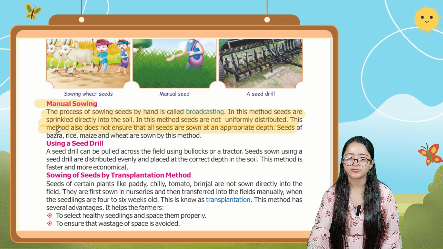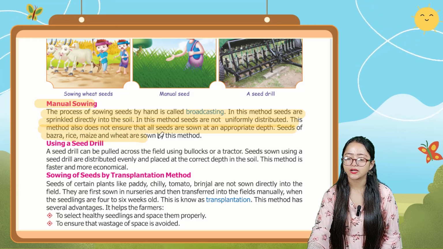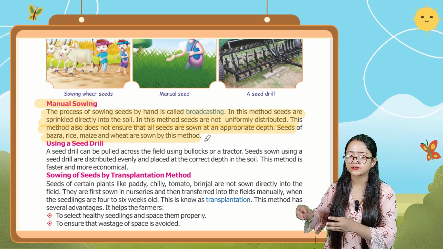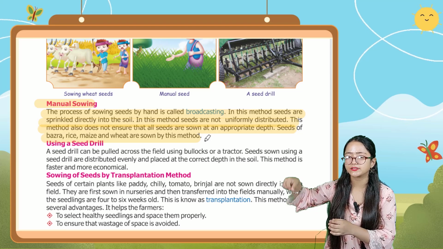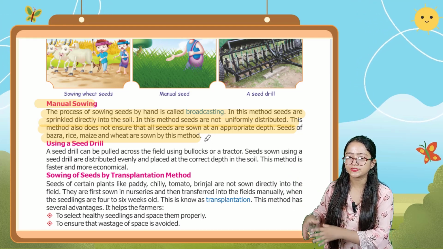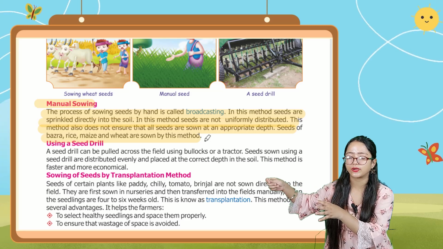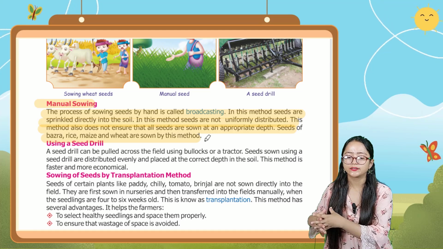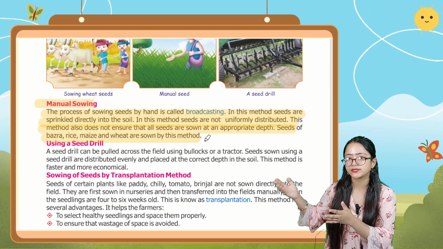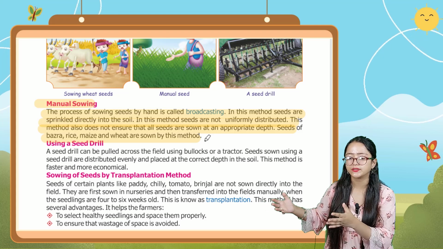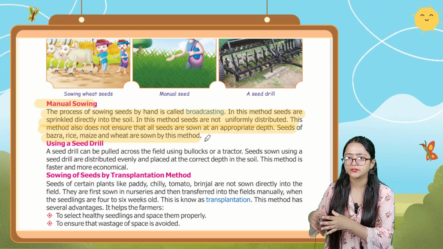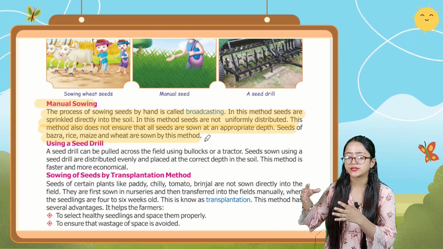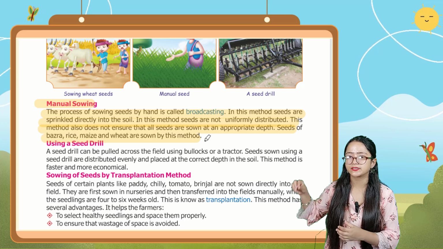Seeds of bajra, rice, maize, and wheat are sown by this method. So what is this manual sowing? The process of sowing the seeds by hand is known as broadcasting. In this method, seeds are sprinkled directly into the soil, and the seeds are not uniformly distributed, and this does not ensure that all the seeds will be sown at an appropriate depth. Seeds of bajra, rice, maize and wheat are sown by this manual method.